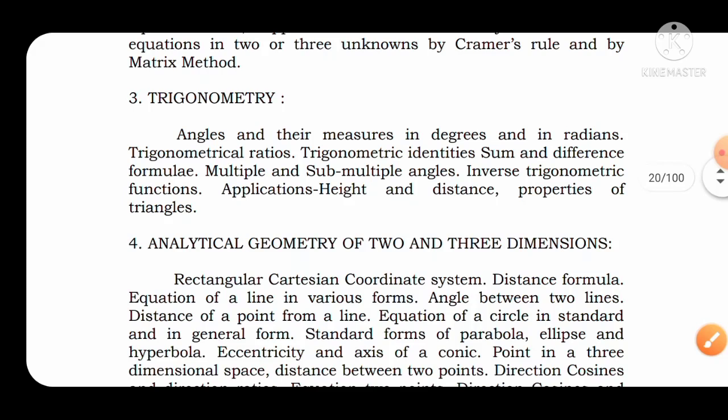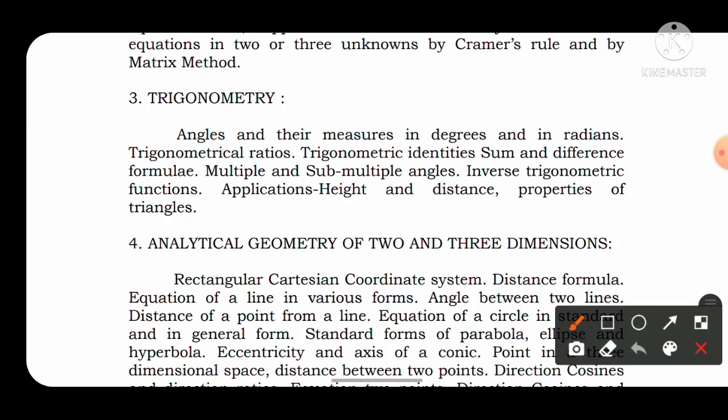Similarly, the next important topic is trigonometry, and the weightage of trigonometry is also very high in the NDA examination.